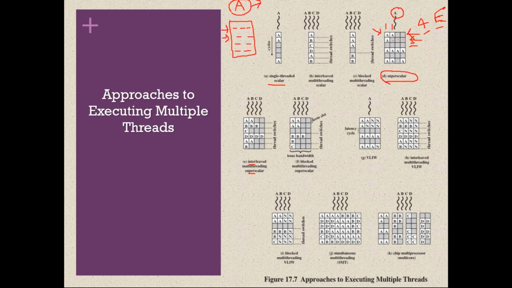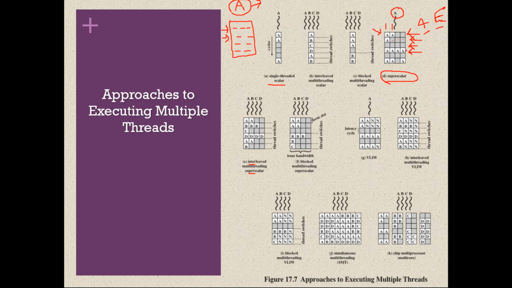Then during clock cycle 3, the processor tries to pick up four independent instructions, but it is unable to find even one instruction. So it is as if the thread is in the blocked state. Then during clock cycle 4, the processor tries to pick up four independent instructions. Now it got four independent instructions. All these four instructions are not dependent on each other, so it is executing.